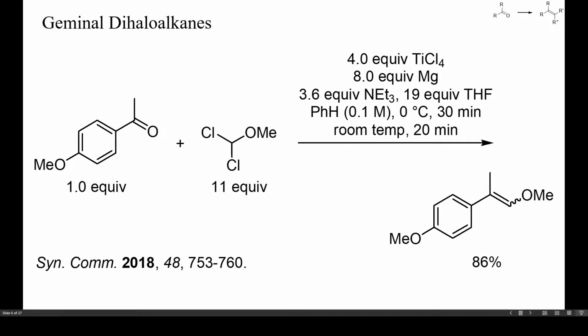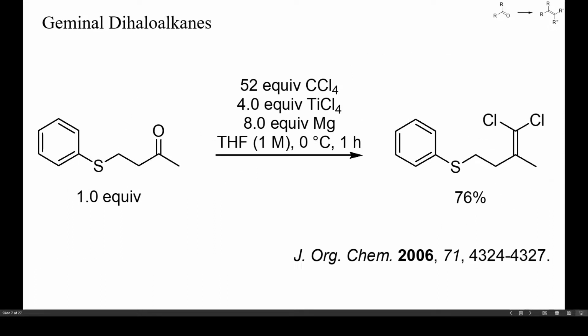Similar conditions as those of the previous example also enabled the olefination of ketones with dichloromethoxymethane. Triethylamine was probably added to maintain a basic reaction mixture and prevent hydrolysis of the product. Carbon tetrachloride can be used to convert ketones into dichloroethylenes, as shown here. This reaction can also be accomplished with triphenylphosphine and carbon tetrachloride.